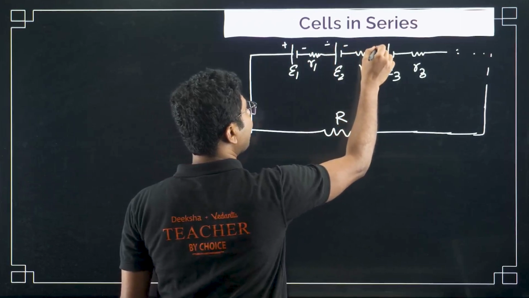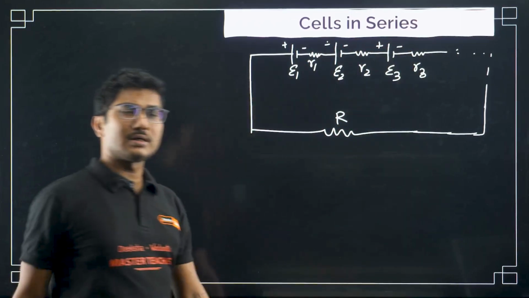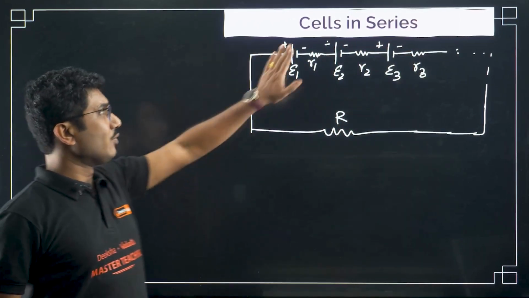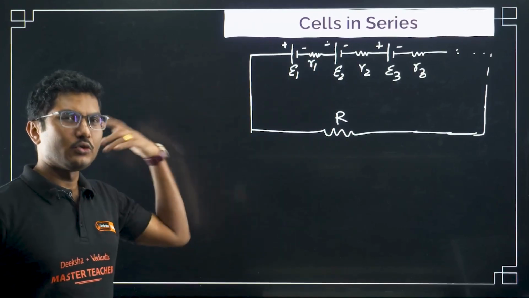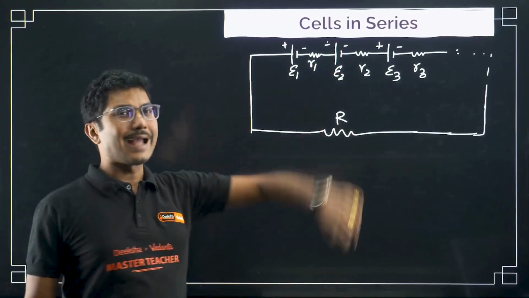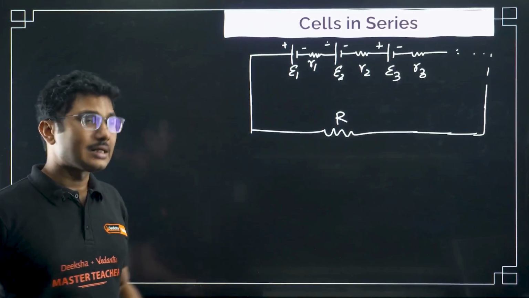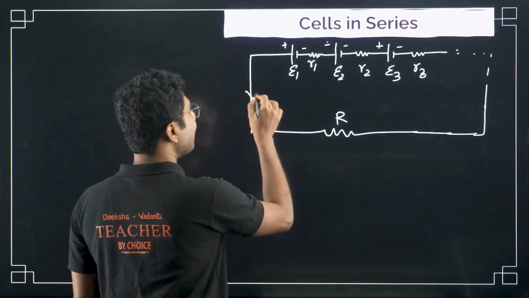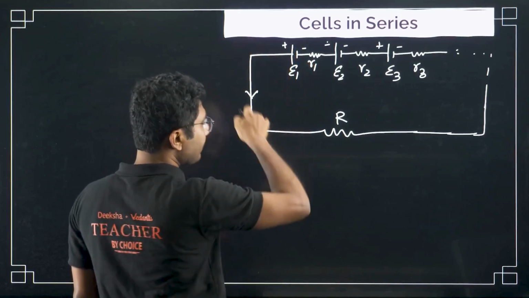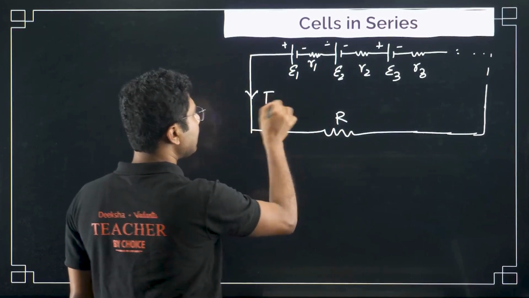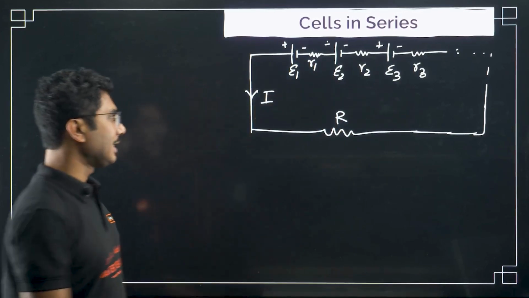Now what will happen if we invert one of the cells? If we invert any one of the cells, then you have to subtract it. In this case, everything will be added. Now you have to understand that in case of series combination, the current in the circuit remains the same. Because this is positive, the current is going in this direction, so I am taking the current in this direction.